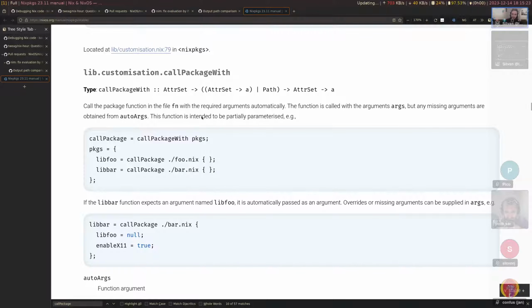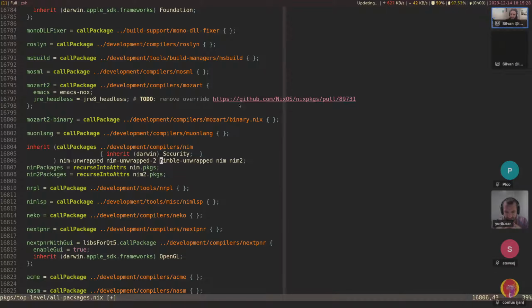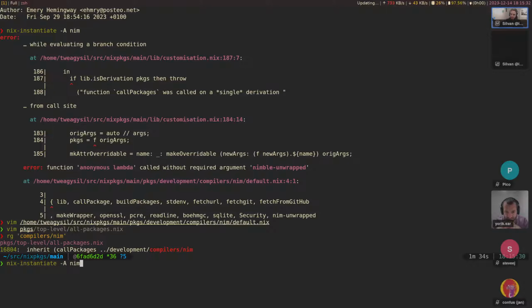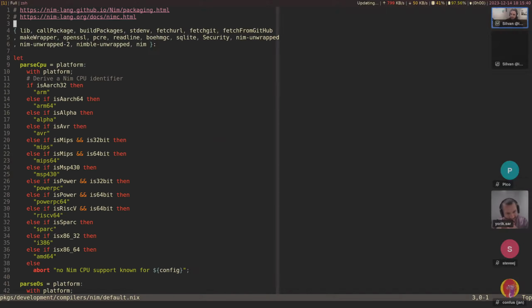So any attributes are filled in from packages. Then we could figure out that, let's try nix-instantiate nimble unwrapped. We'll see that the attribute doesn't exist, and so then we could notice that it can be removed.